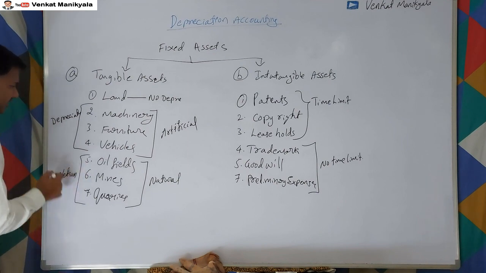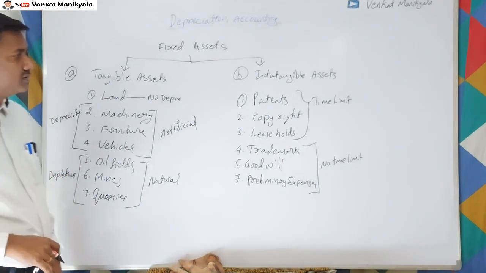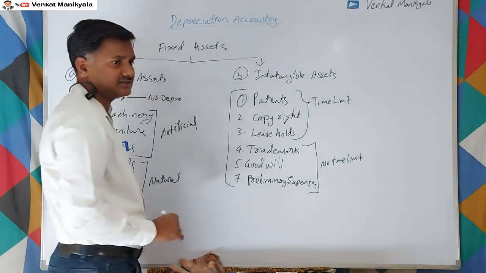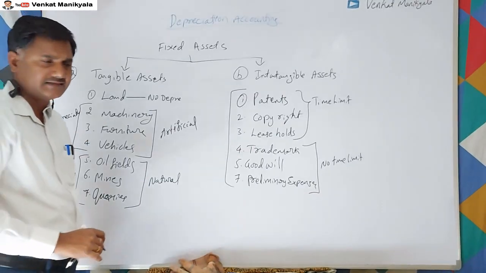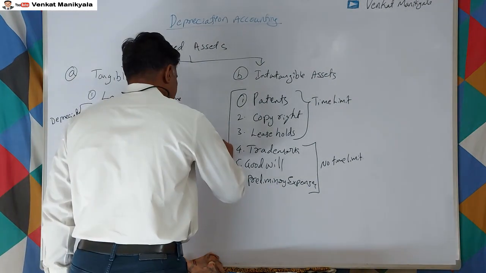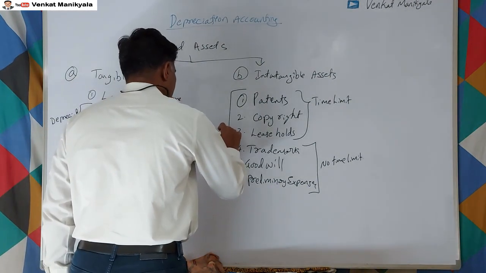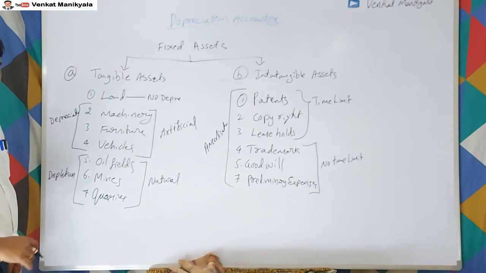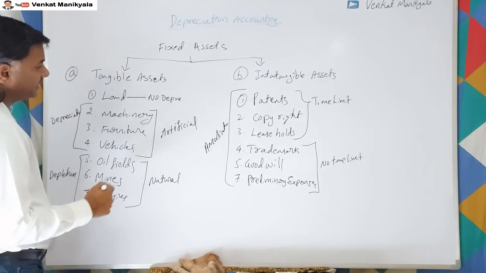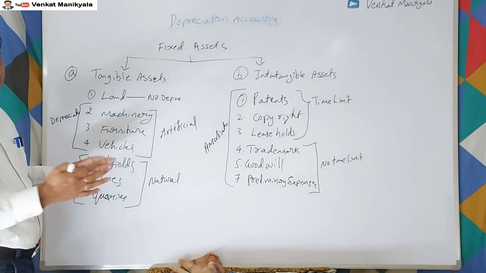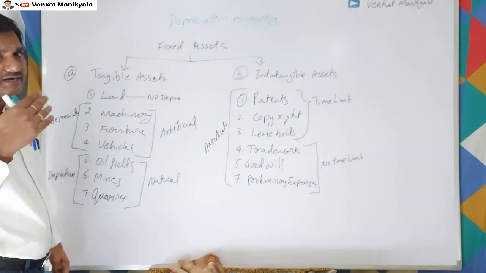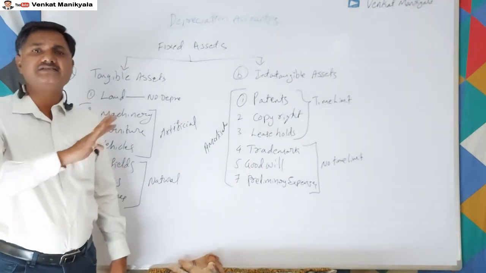We'll discuss what these terms are, right? For all these intangible assets, whatever we provide is called amortization, right? So now we have 3 varieties within depreciation. The words differ, but the accounting treatment is the same.